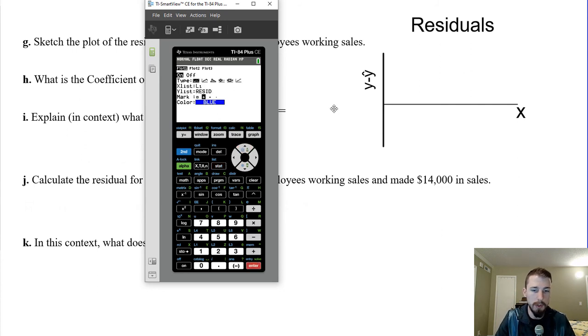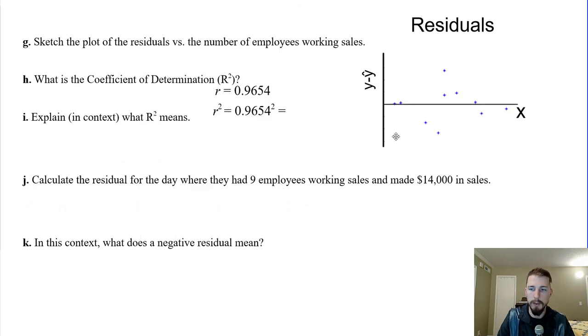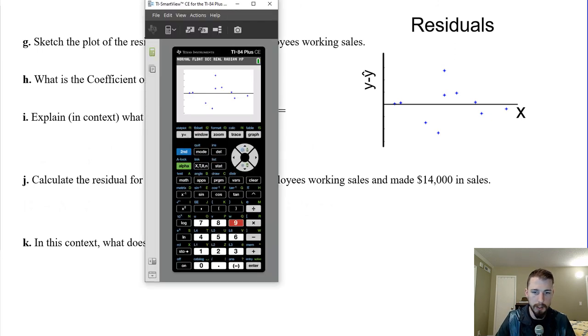Then we go to zoom 9. I'm going to turn off my model because otherwise it's going to be annoying. So zoom 9, there it is. Okay, cool. So that's the plot of the residuals, no big deal. And while I'm here, this is kind of nice. If you go to trace, you can actually see the actual points themselves.